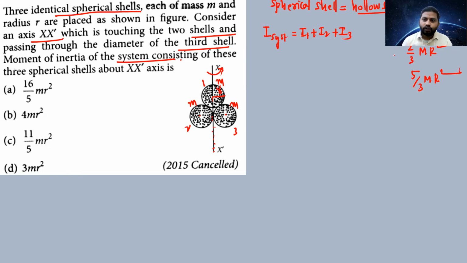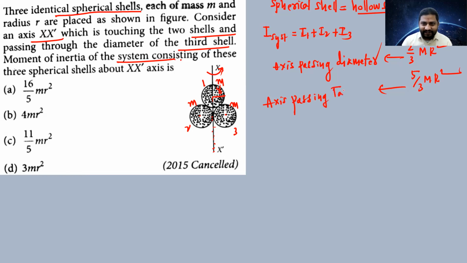You know the answer is 2/3 MR² when the axis of rotation is passing through a diameter, and 5/3 MR² when the axis is passing through the tangent, my dear students. Axis is passing through the tangent.